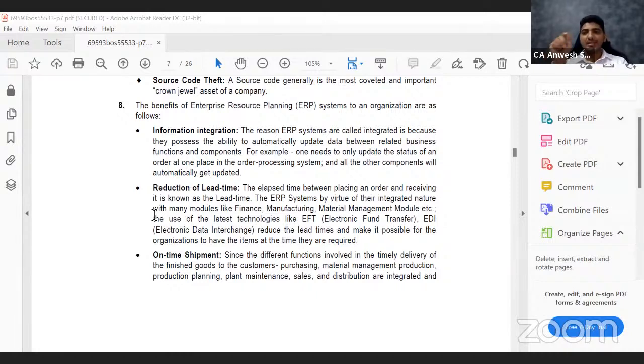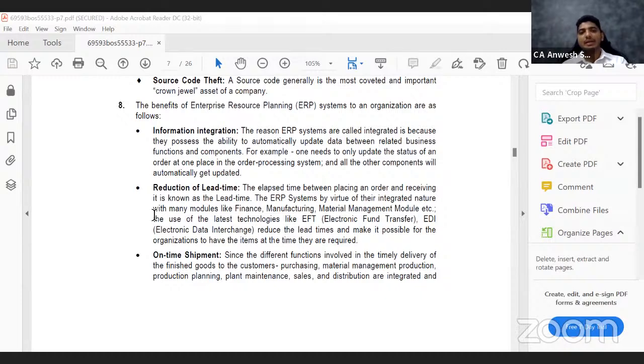Anything that the purchase department does, the accounting department is updated. Anything that the purchase department does, the sales department is also updated as far as the quantity of data that is available. For example, one needs to only update the status of an order at one place in the order processing system, and all the other components will automatically get updated. So this is the benefit of using the ERP.